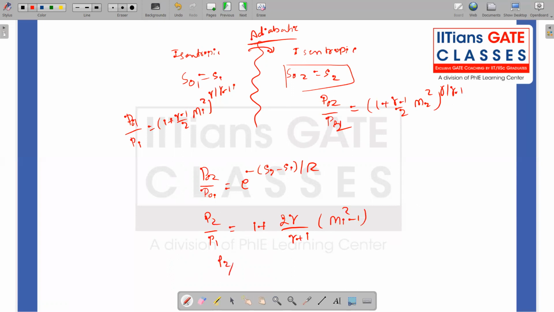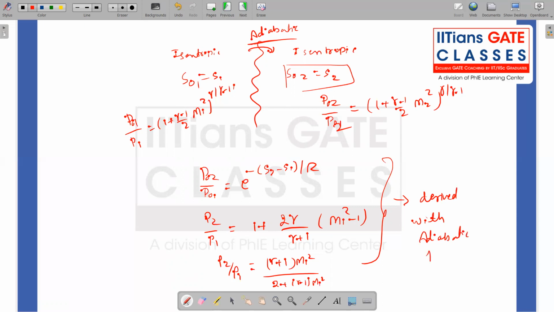Similarly, rho 2 by rho 1 is like this. So across the shock wave, I have to use the normal shock relation that is derived with adiabatic flow assumption, whereas for only upstream properties or only downstream properties, relating the downstream properties alone, I can use the isentropic relation. That is fine.